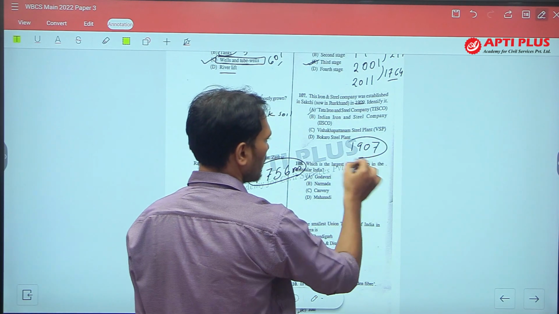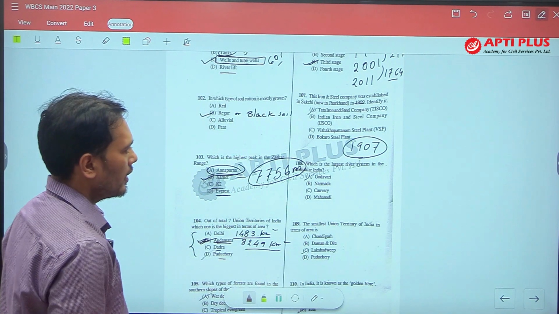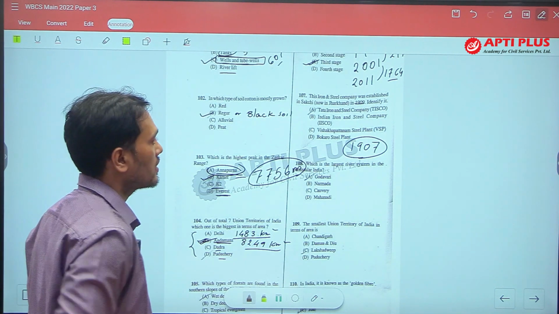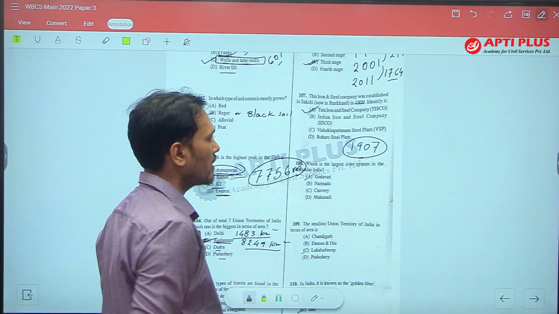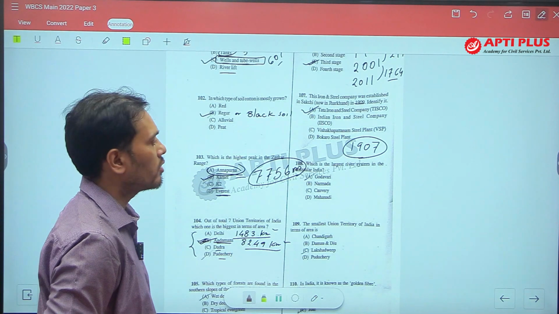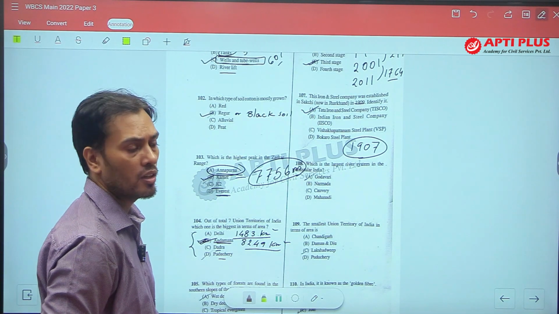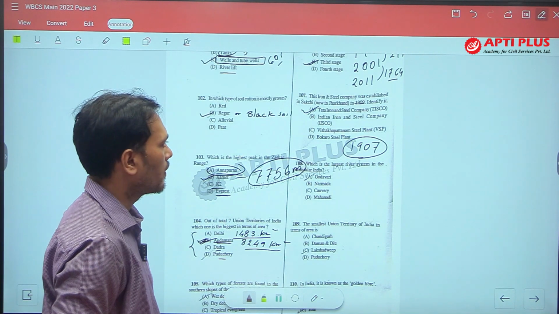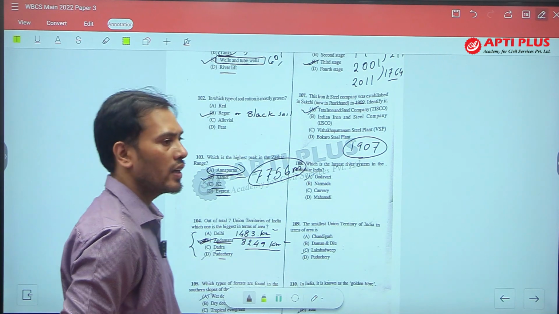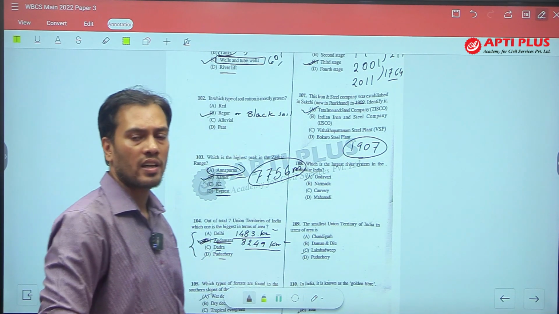So you need to remember the answer of this question is Tata Iron and Steel Company, TISCO, established in 1907, not 1909. And the place where it was established was known as Sakchi.